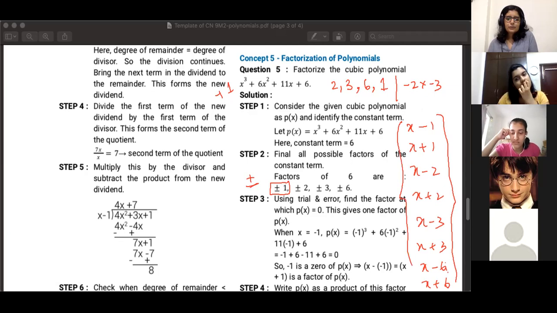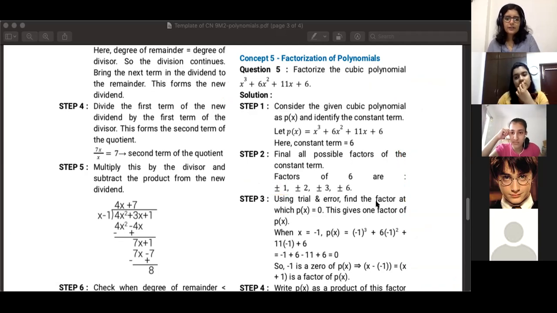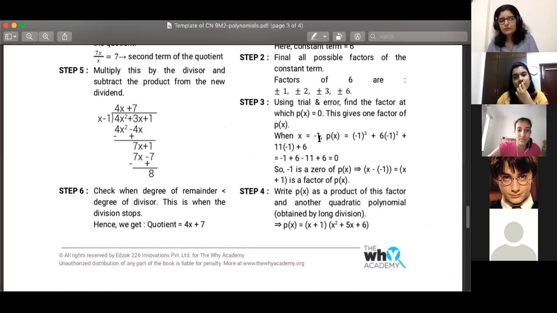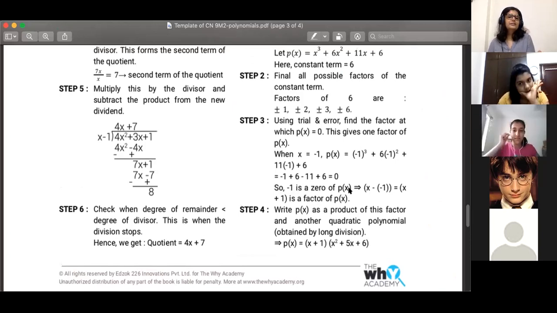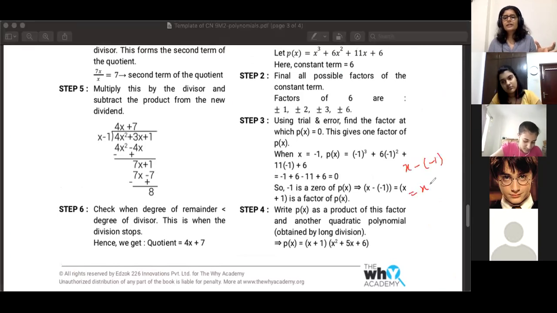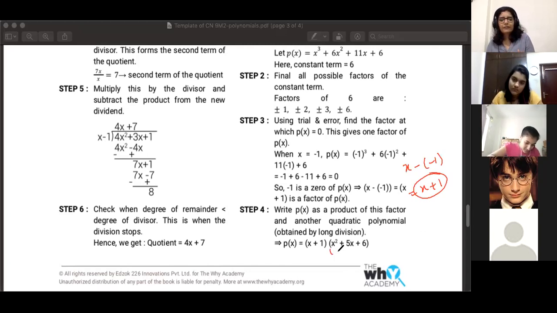Okay. So in this case, you can see it's given here. When x equals -1, then p of x, after substituting, you get 0. So -1 is a zero of p of x. It's a solution of p of x, because the value of p of x when you substitute -1 is 0, which means that x minus of -1, so that is x plus 1, is a factor of p of x. So once you find one factor, you do long division to find the other factor.